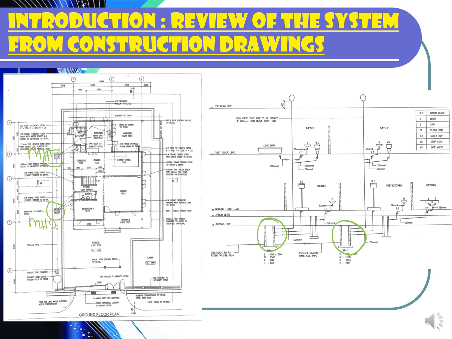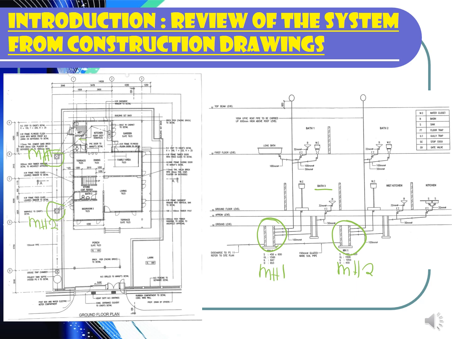Okay, manhole number 1 is near the kitchen area. You can see here manhole number 2 actually comes from bathroom number 3. So if you look at bathroom number 3, this is manhole number 2. So please mark this one in your drawing as well. This is manhole number 1. Because the marks are similar, to make it easier for us to understand, we have to measure these two types of manhole.